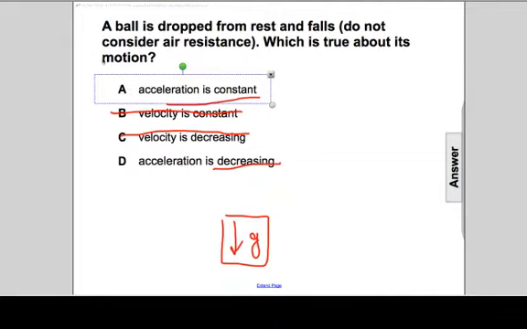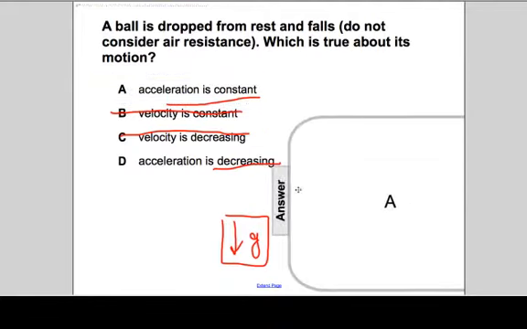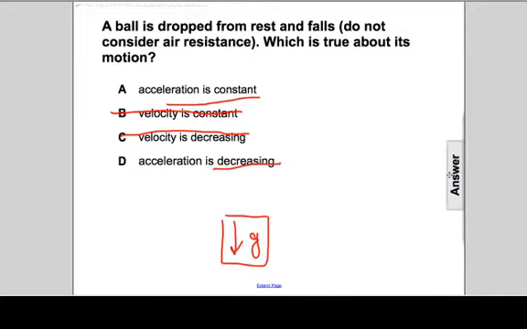What is the acceleration due to gravity? It's constant. Indeed, the answer is A. But let's hide that answer and revisit why this is true. If I drew a velocity time graph for this object, this is velocity as time progresses. Its starting speed would be there because I'm dropping it from rest, so that would be 0 meters per second.